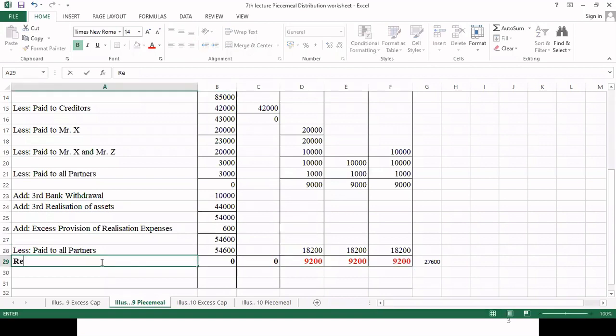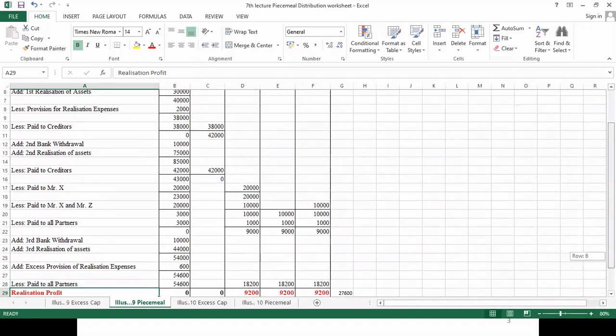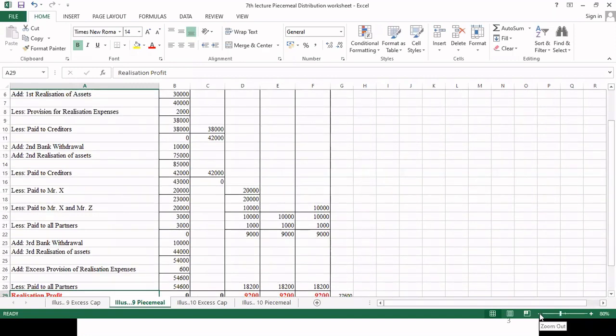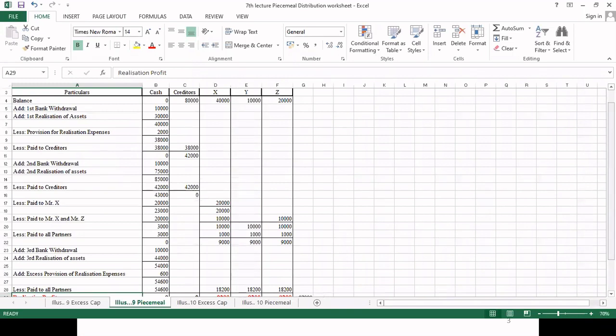In the examination, you have to write in a bracket realization profit. So this realization profit part will be in a red column. Now the total profit we are getting is 27,600. This is a complete presentation of your problem. When it comes to 70%, you can see the entire problem. So this is how you have to do a problem in the examination, neat and clean.